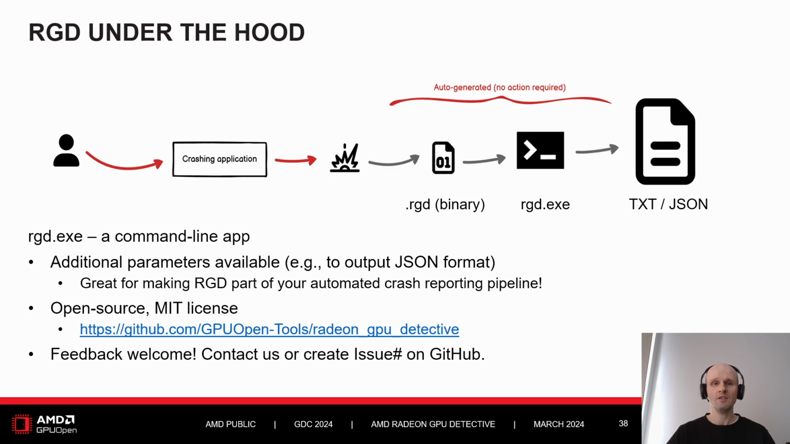You can use JSON output format, which may be good for automated processing to make RGD part of your crash reporting pipeline. The RGD application is open source, with the source code available on GitHub. So you can inspect the code and you can also report any bugs, any feature requests or other comments as issues or pull requests in this repository, or just contact us if you have any feedback. We will develop it further.